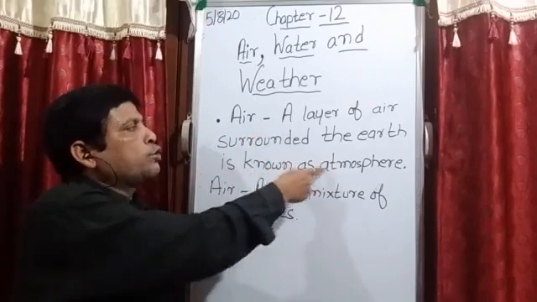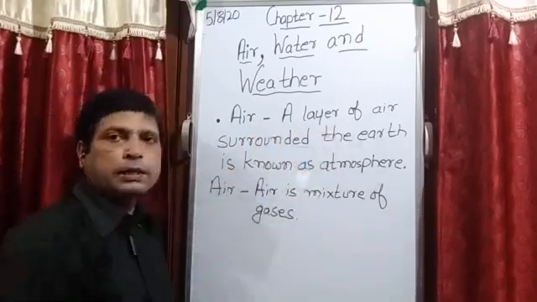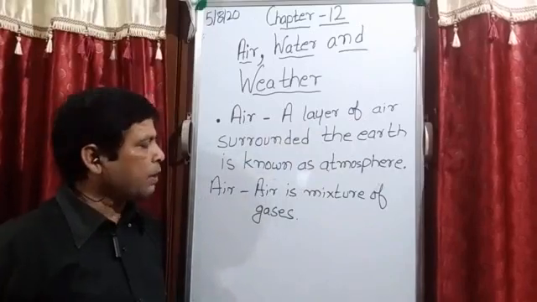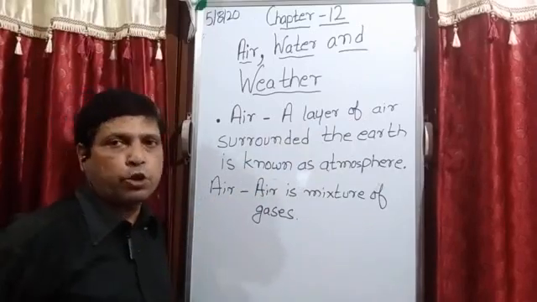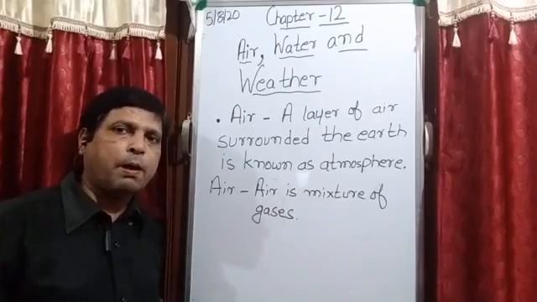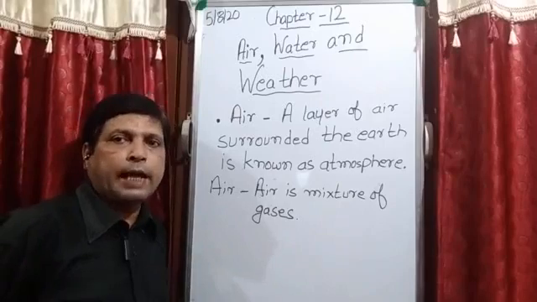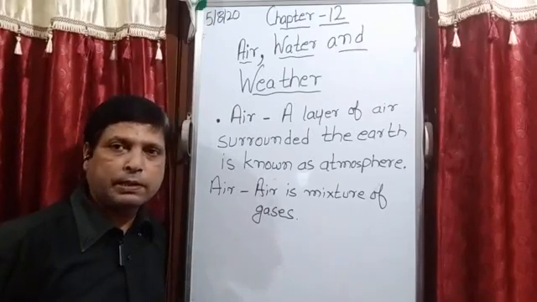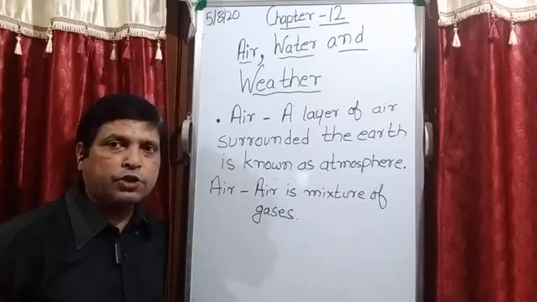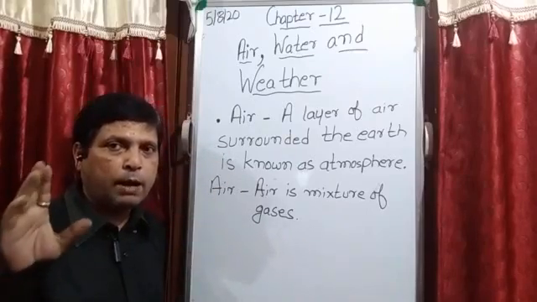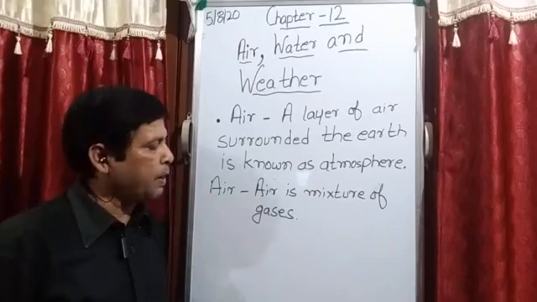What is atmosphere? A layer of air surrounding the earth is known as atmosphere. Then what is air? Air is a mixture of gases. At that time in chapter number 9, you know that the maximum part is nitrogen, then oxygen, and 1% is other gases, dust particles. That pie chart of air you have already studied in chapter number 9.